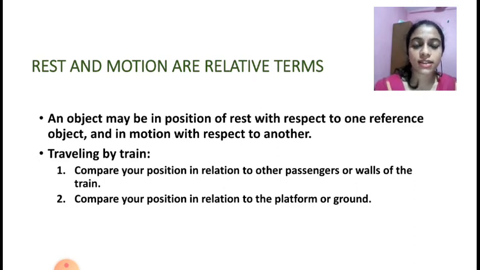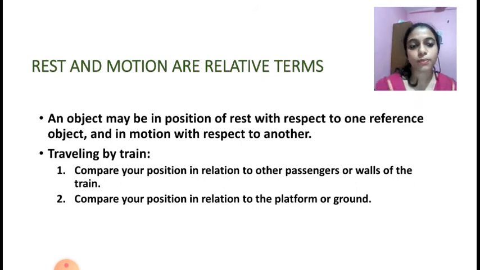Next thing is, rest and motion are relative terms. An object may be at rest with respect to one reference object and in motion with respect to another. We can understand this statement by taking an example. Suppose you are traveling by a train.